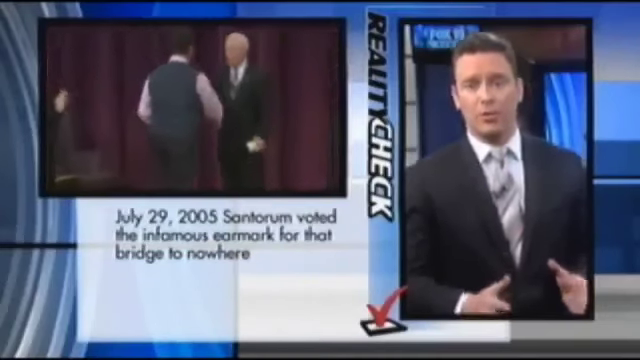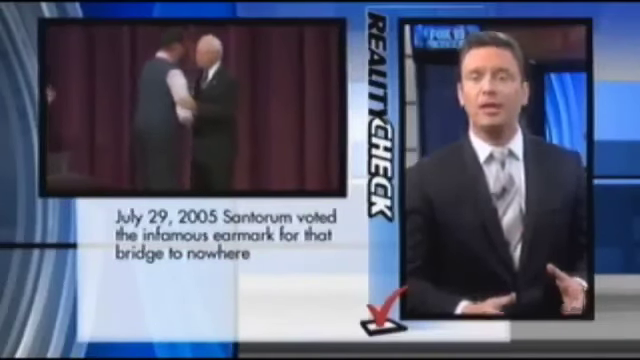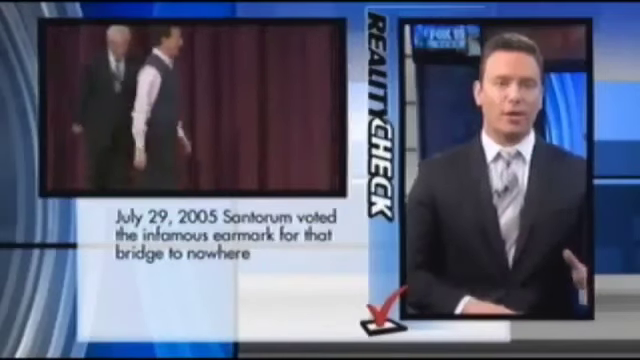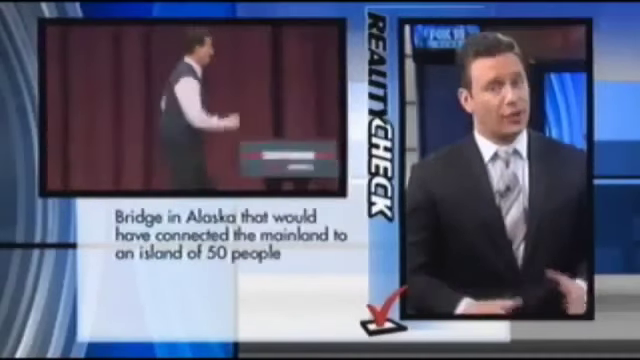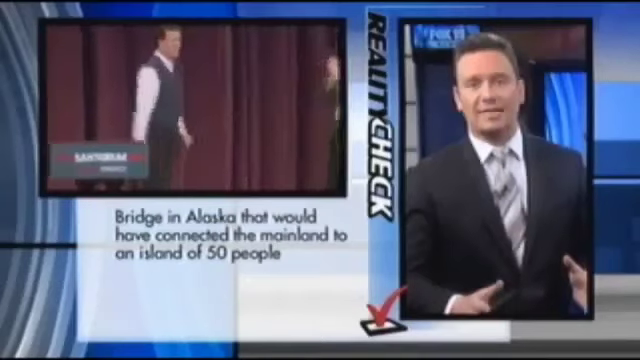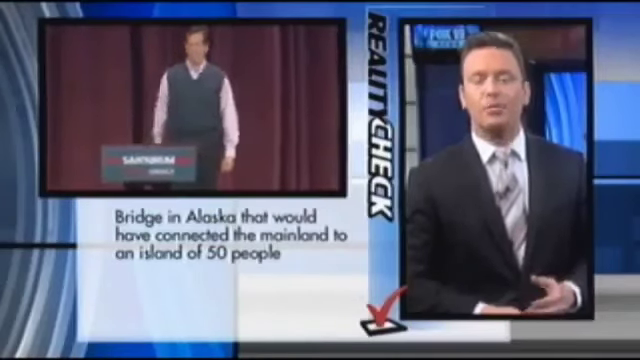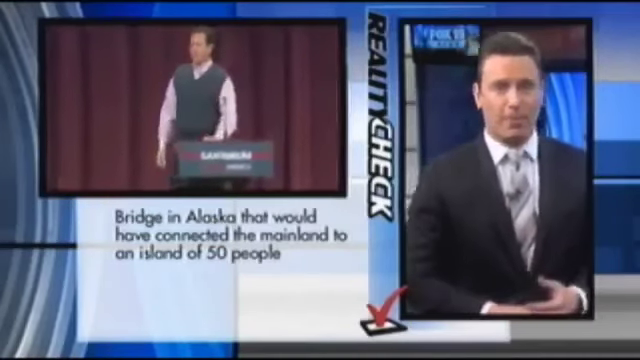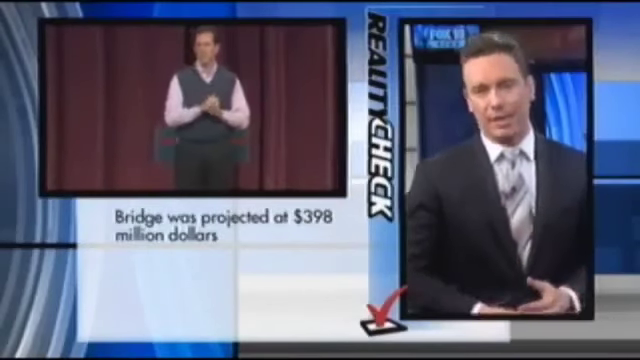So what about the claim that he voted for that Bridge to Nowhere in Alaska? Well, that is also true. On July 29, 2005, when Santorum voted with the majority for a transportation bill, it included funding for that infamous earmark for that Bridge to Nowhere. Now, if you don't remember, this was the bridge in Alaska that would have connected the mainland to an island of only 50 people. The cost for that bridge, $398 million.